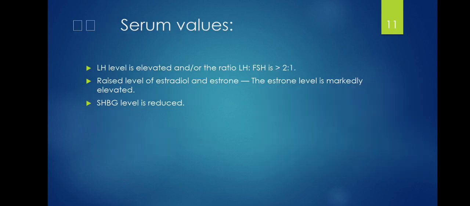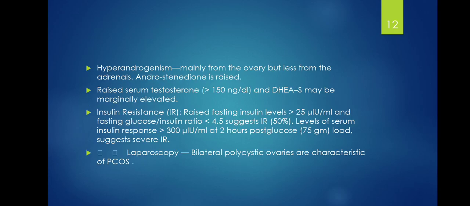Serum values of note: luteinizing hormone level is elevated, and/or the ratio of LH to FSH is greater than 2 to 1. Raised levels of estradiol and estrogen, the estrogen level is markedly elevated. SHBG level is reduced. Hyperandrogenism is mainly from the ovary but less from the adrenals. Androstenedione is raised. Raised serum testosterone levels of greater than 150 nanograms per deciliter, and dehydroepiandrosterone may be marginally elevated.